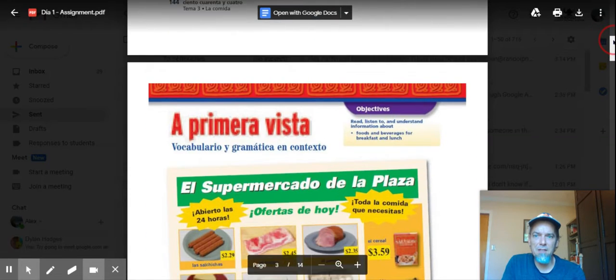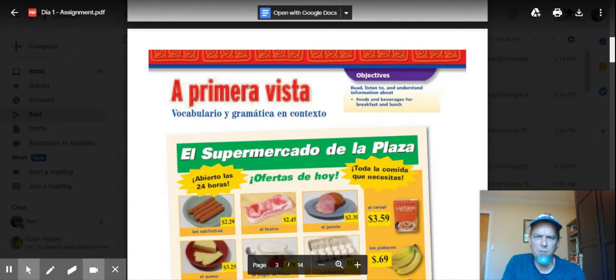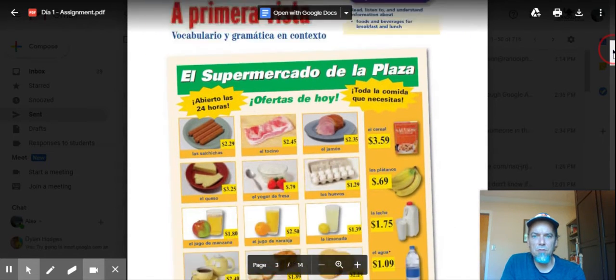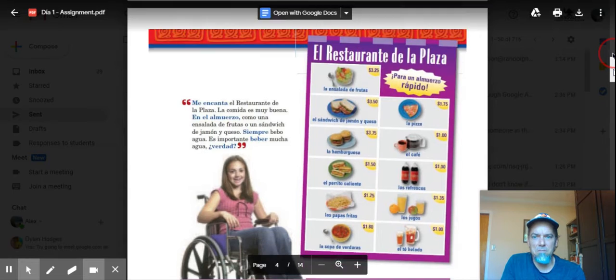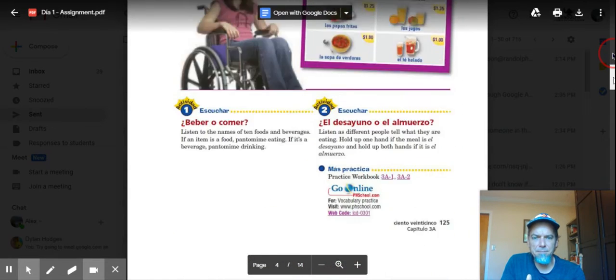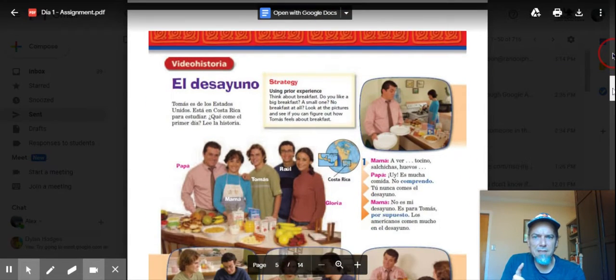Besides these two, in the next file, you have a file that is pages 124 through 127, I believe, are the first pages of the chapter. So you start off with a sales paper of different food with the food names in Spanish. Then some other things to read. On pages 126 and 127, there's a video historia, which is a video story.